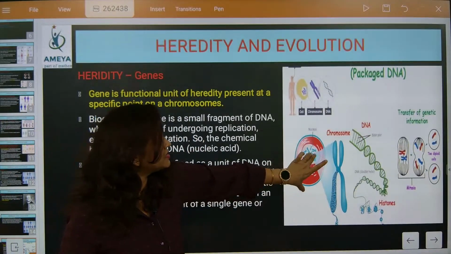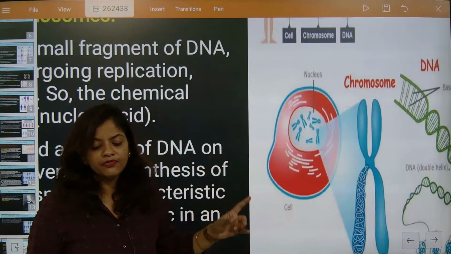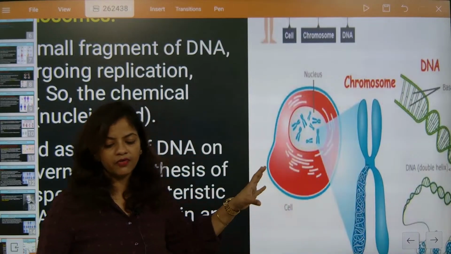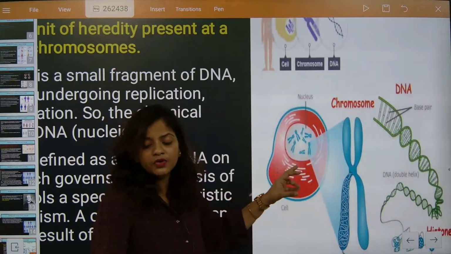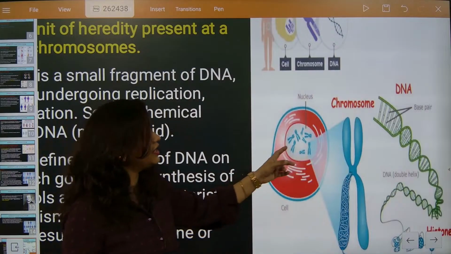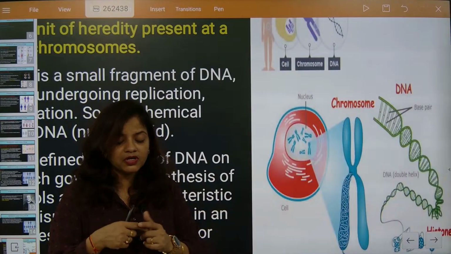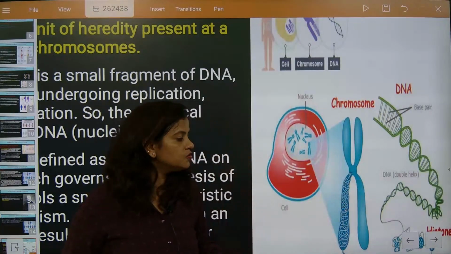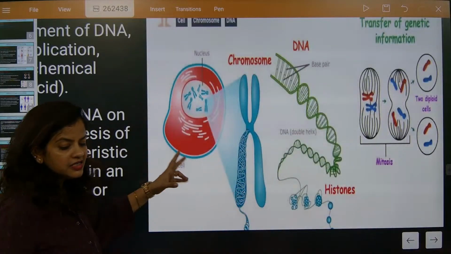Can you see better now? Before reproduction, the contents present inside the nucleus are called chromatin. Now this chromatin will wind up like knitting, as we do for making woolen things. Knitting is a process where we make sweaters. In the same way, knitting is done here. This is exactly the process where the knitting is done.